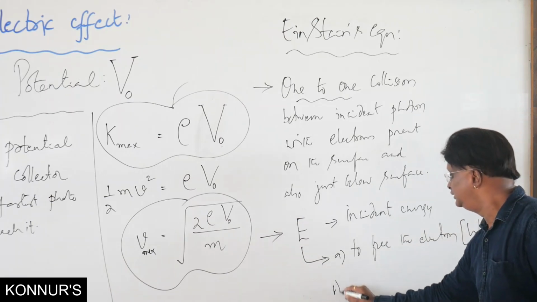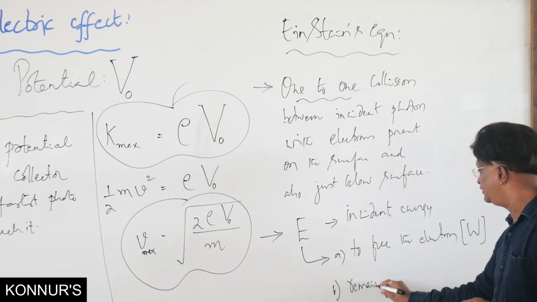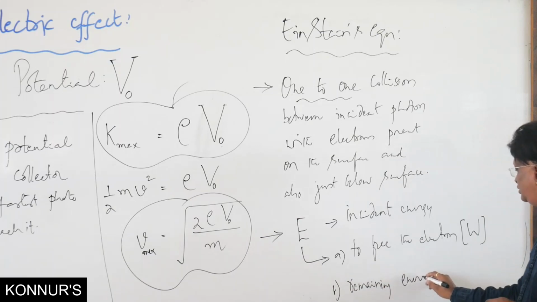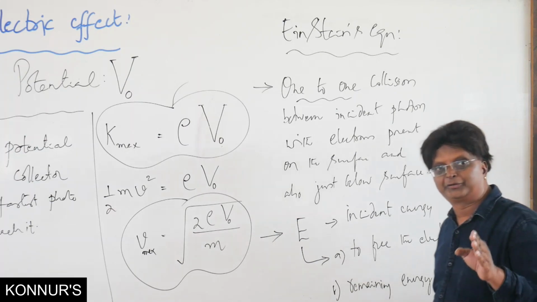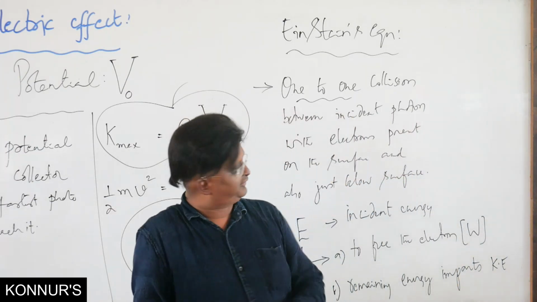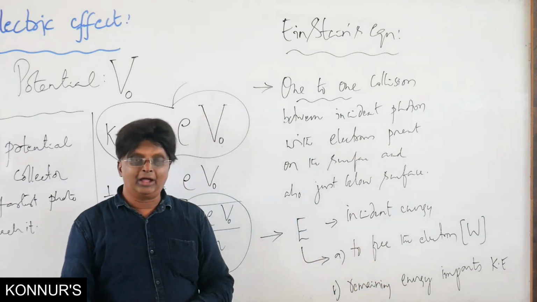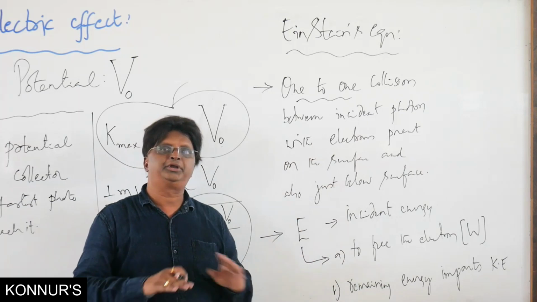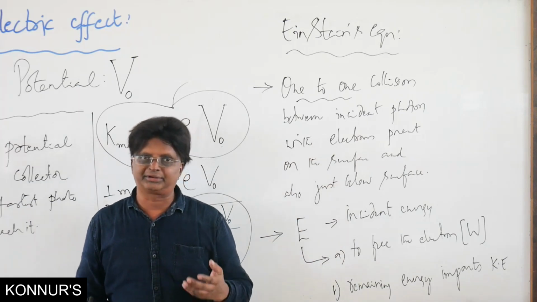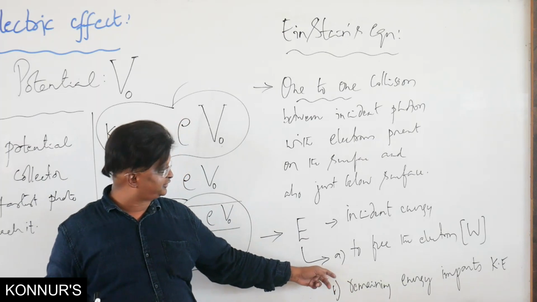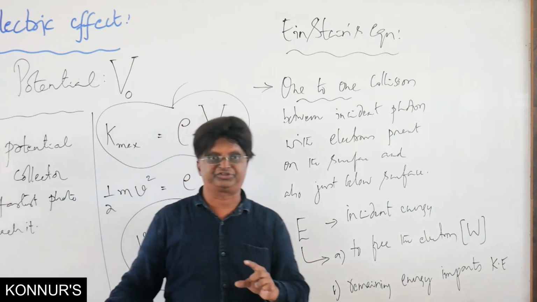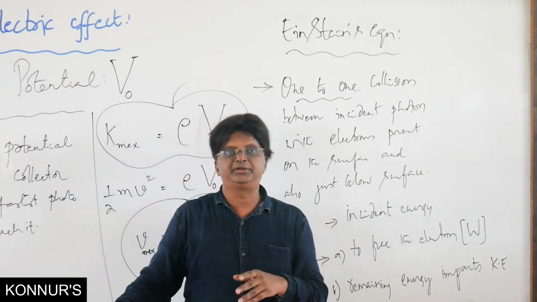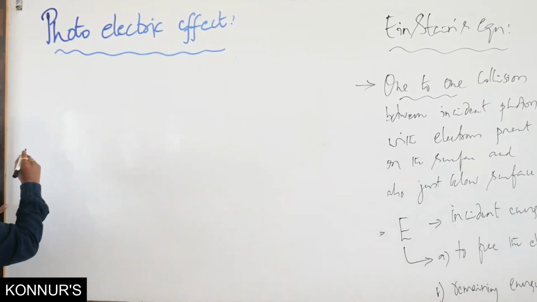And the second one: the remaining energy of the photon imparts kinetic energy to the photoelectron. So these are the two bases. This is nothing but conservation of energy. Now, this first part and second part will explain each and every characteristic of the photoelectric effect. Now let us take up the energy part of the concept and give one important expression which is needed for problems. Let us see the conservation of energy part.